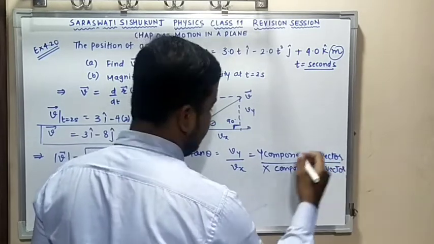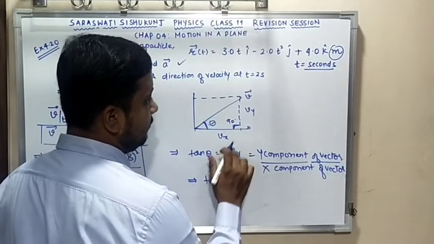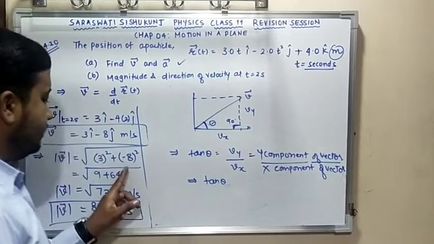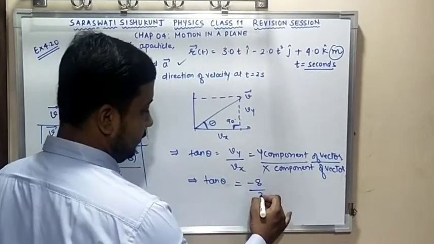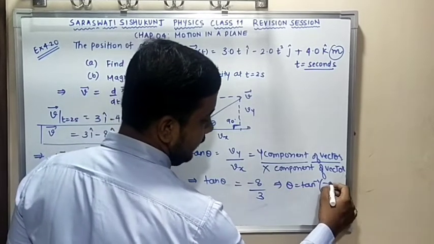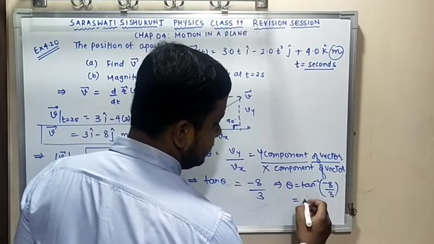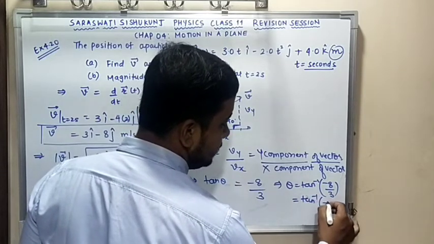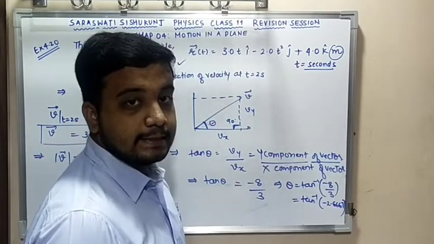So I am going to get my answer: tan theta is equal to vy, the y component of velocity, which is minus 8, over the x component, which is 3. So here I can get theta equal to tan inverse of minus 8 by 3. I can write that as tan inverse of minus 2.6667. 8 by 3 is 2.6667.